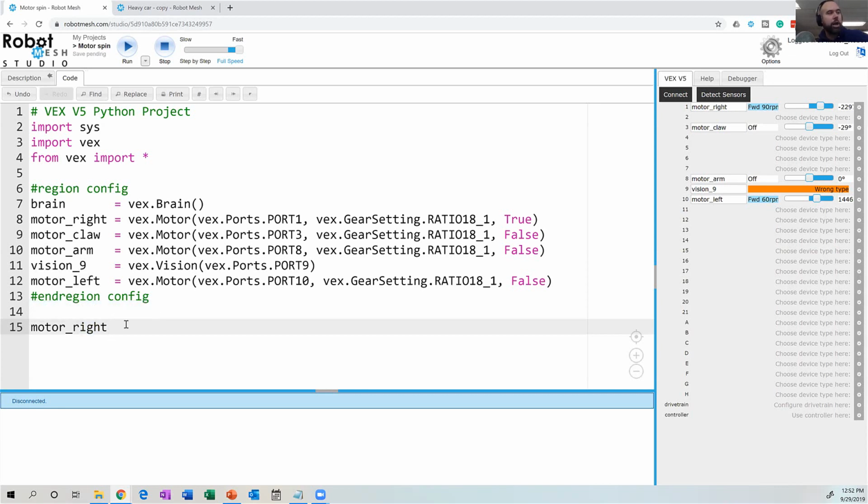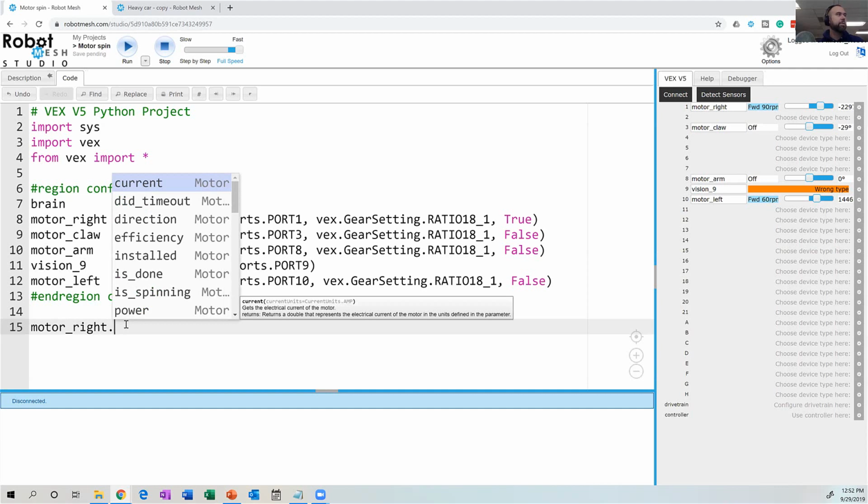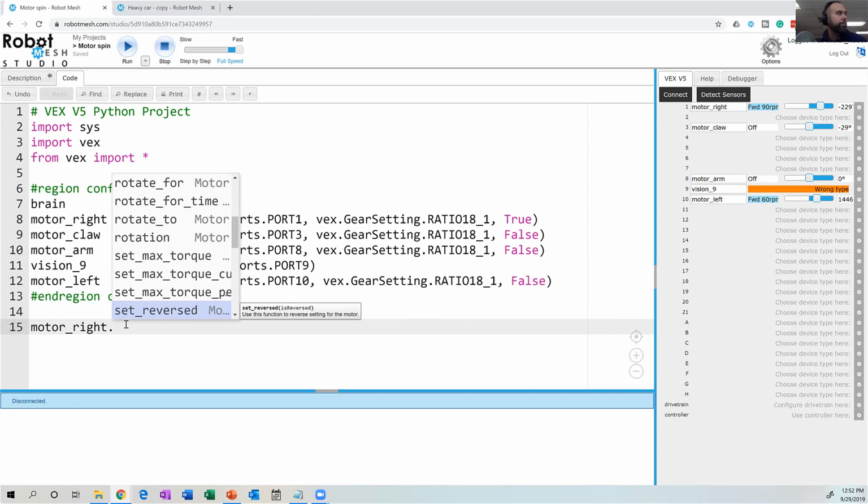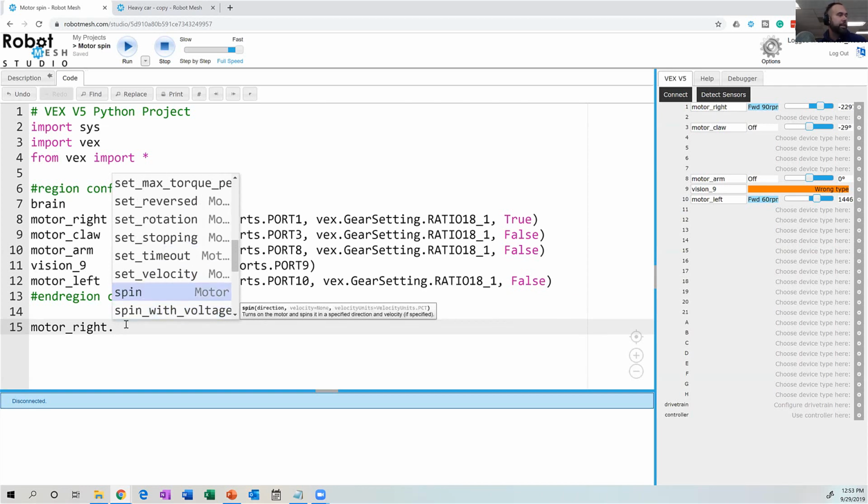And then I'm going to use this dot operator, right? Because I'm not sure what command would make my motor spin. If I use dot, it's going to give me some choices. These are all the things that my right motor can do. We can see if it's spinning, what kind of power, and we can reset its rotation. If I go further and further down, we have an option to spin. So let's hit that. That sounds like the right choice.